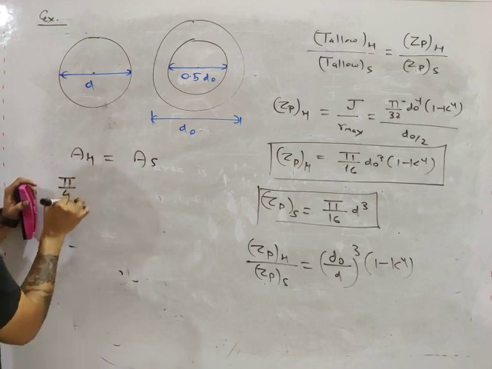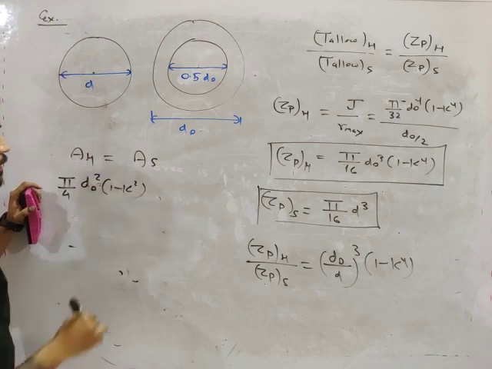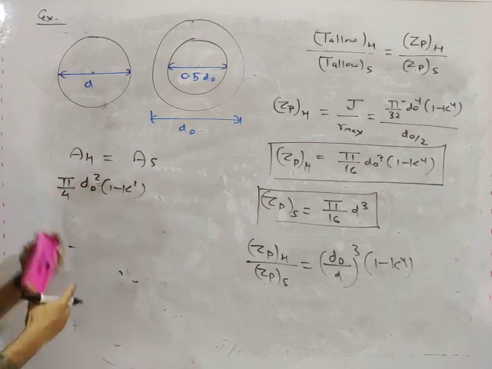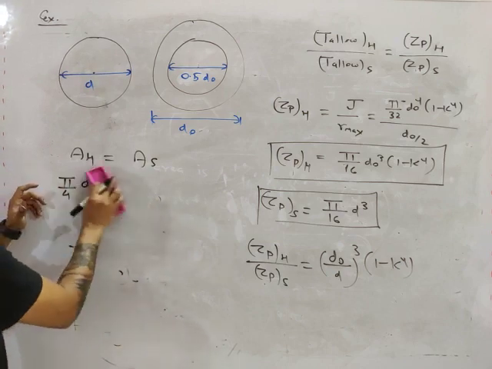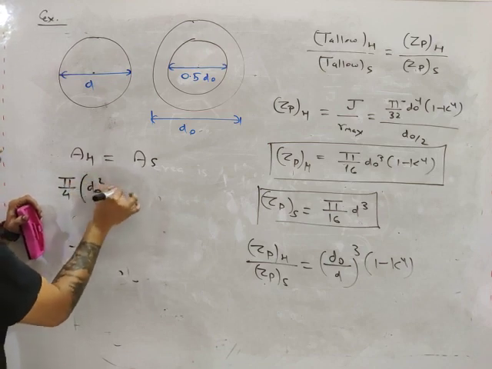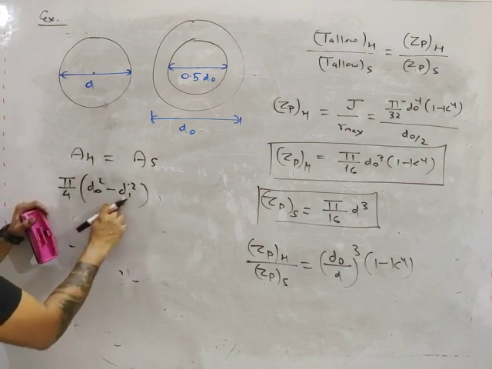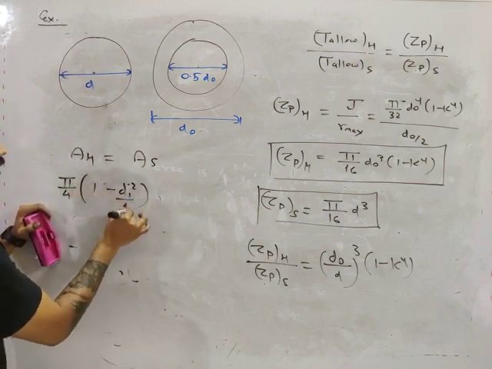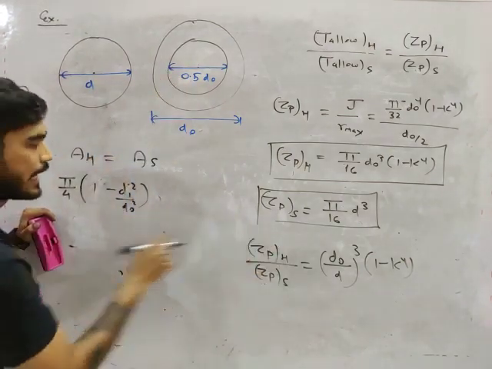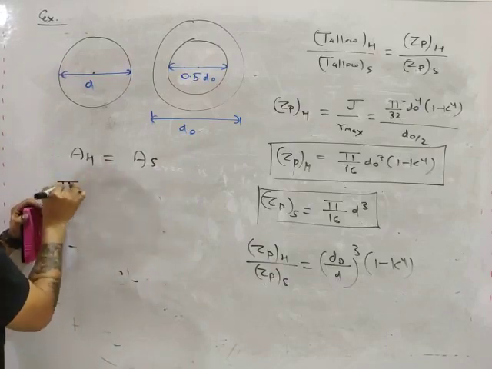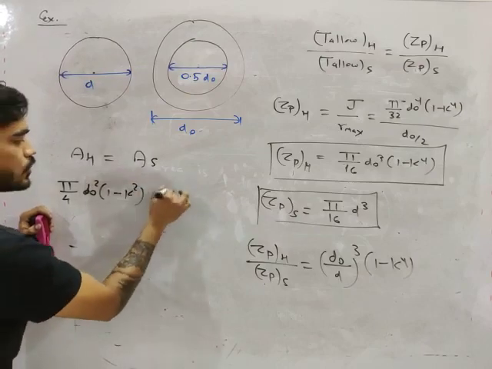So this will be pi by 4 d outer square times 1 minus k square. Pi by 4 times d outer square minus d inner square. I am taking d outer square outside, so it will become this. Let me explain if you are getting confused. Take d outer square common. So what this will become? D inner by d outer, and what is d inner by d outer? K. So this becomes pi by 4 d outer square times 1 minus k square equals